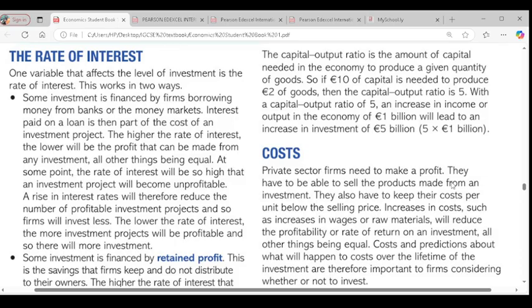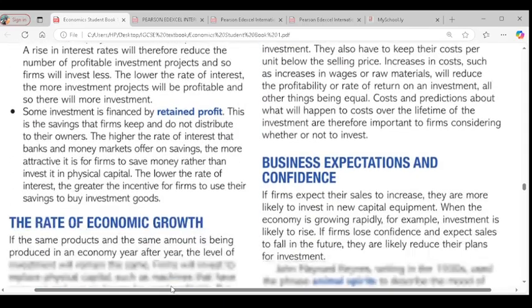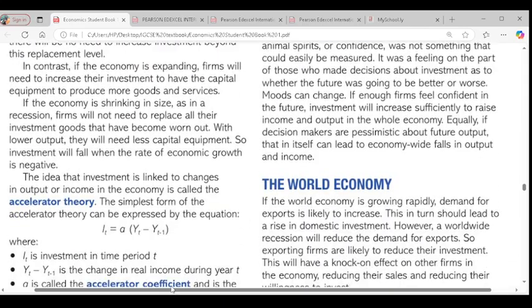Then we go to the second one, which is the rate of economic growth. Are you there, please? Yeah. Okay. So another factor is the rate of economic growth. When we talk about economic growth, we're talking about output within the economy. The rate of economic growth is linked to what we call accelerator theory. The accelerator theory simply talks about how investment is linked to output.